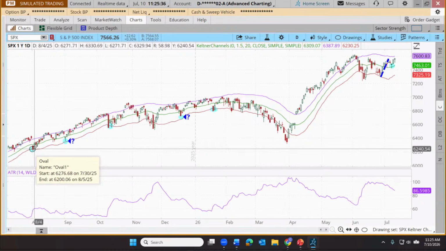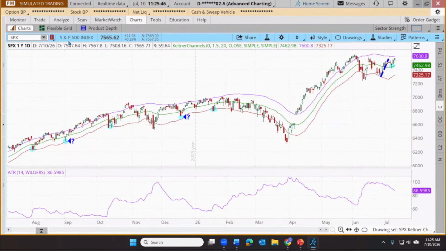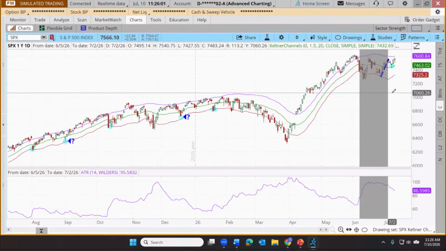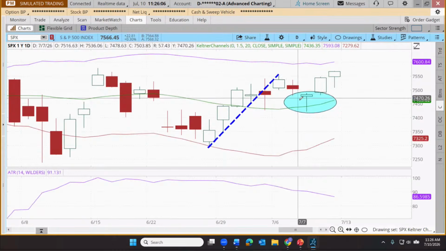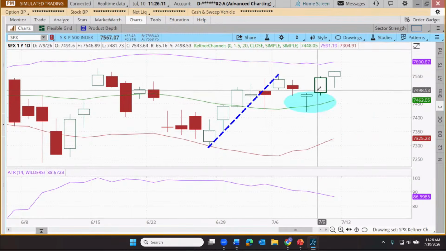So that would be one potential way to trade Keltner channels. Now, a second way is moving back to just traditional moving averages, but with a little bit of a twist. So let's look at what's going on with the S&P 500. The S&P is not what we're trading today, but we can still teach the concept. Just pretend it's a stock. Sometimes a stock gets up between the simple moving average and the upper band, and it pulls back down and bounces off that upper band. Let me zoom in on this period right here so we can focus on that. So we've come down recently and touched the simple moving average and started to rise.